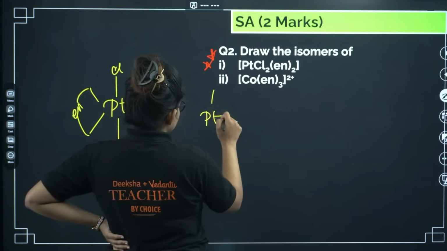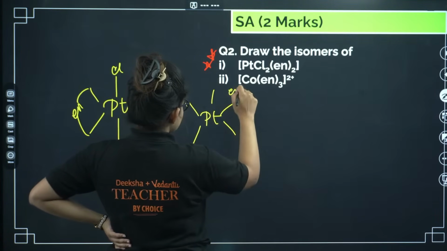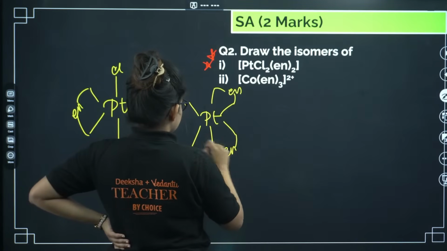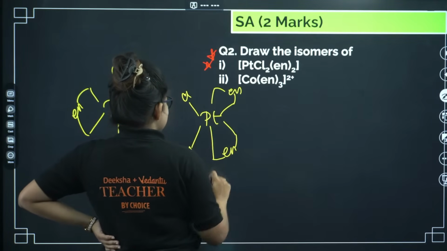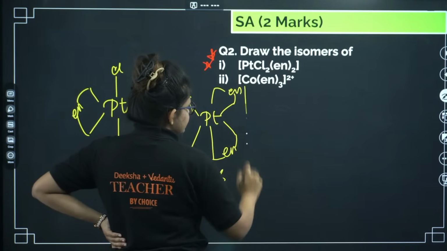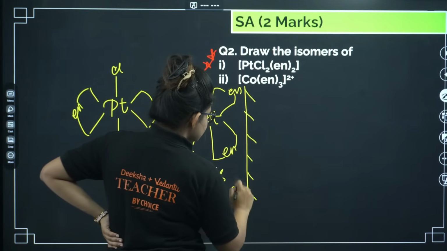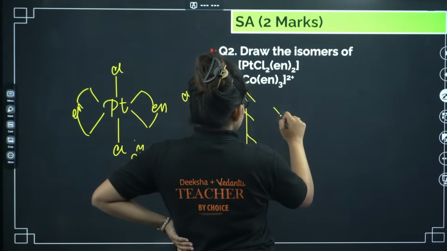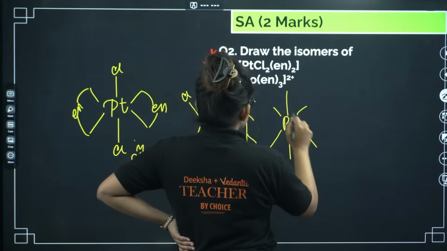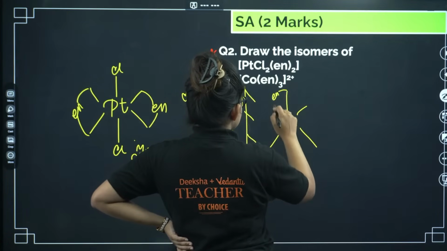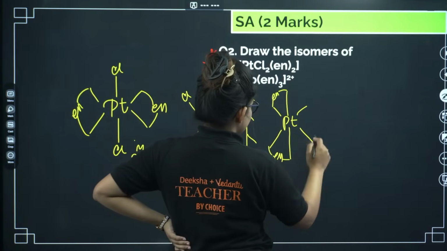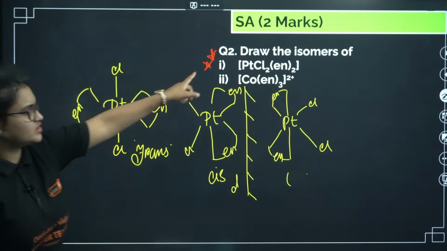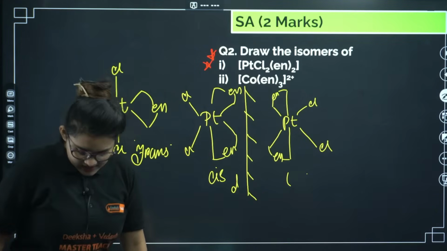So Pt, this is another one, en. This is your cis. Now you can see the cis isomer is optically active, and hence you will get D and L isomers. So Pt, if I draw the L as the mirror image of it, let's draw it like this. Here another ethylenediamine, here Cl, here Cl. So these three are all isomers of the first compound. Okay, I guess this is clear.